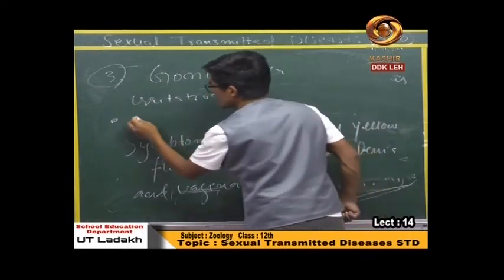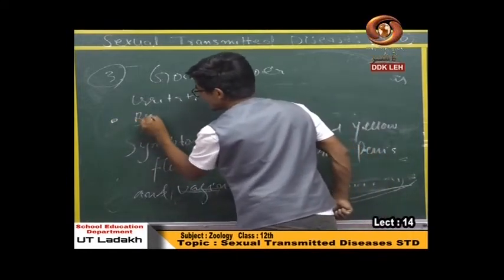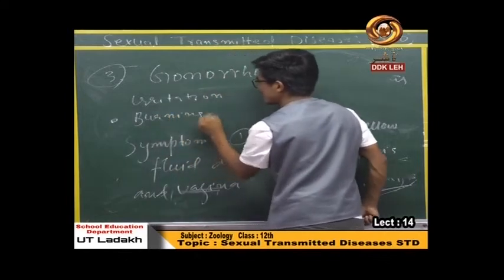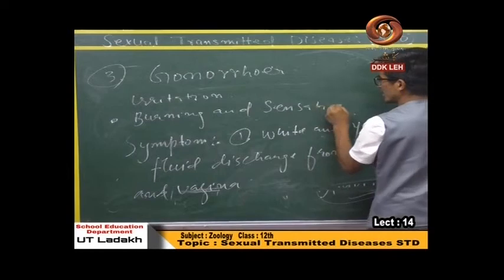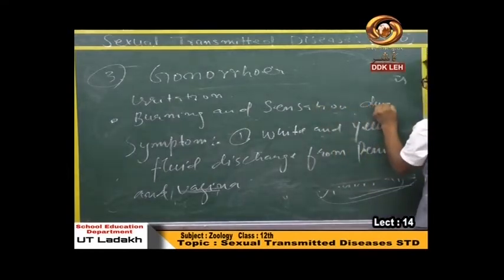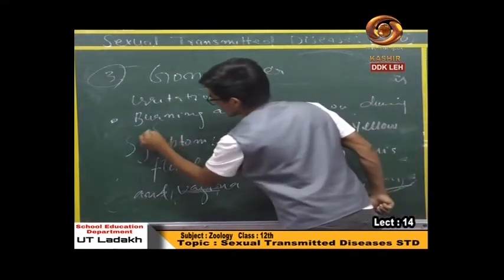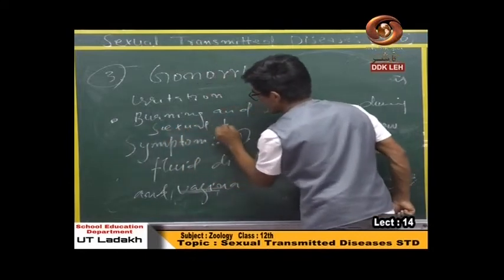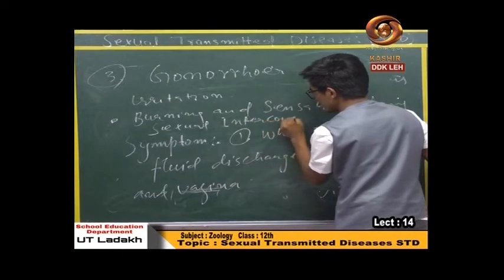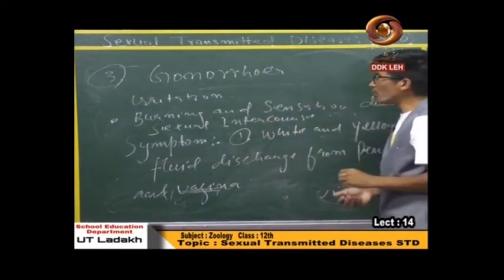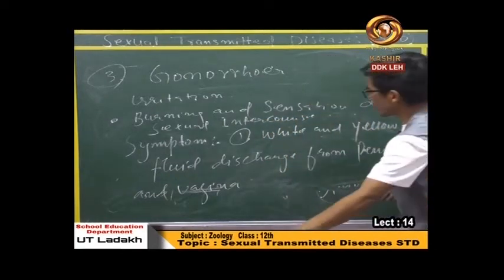Third symptom of this disease is a burning sensation during sexual intercourse. This is a symptom of this disease, gonorrhea.